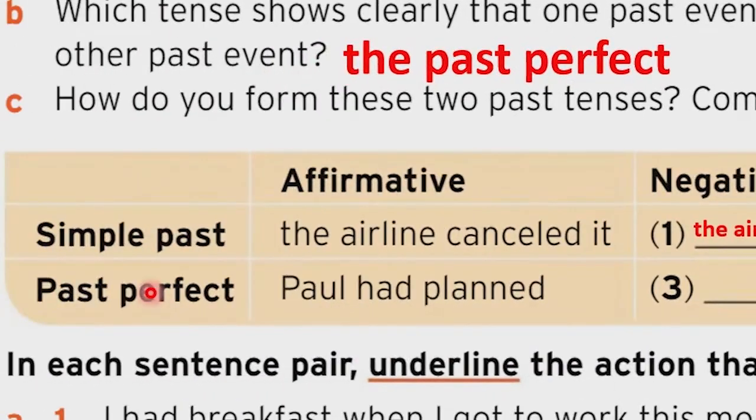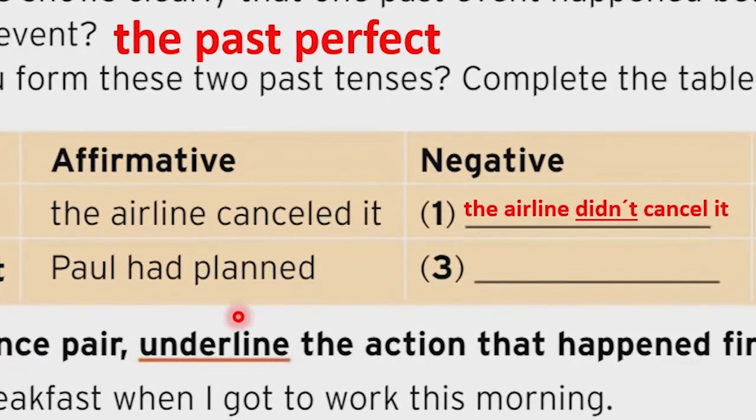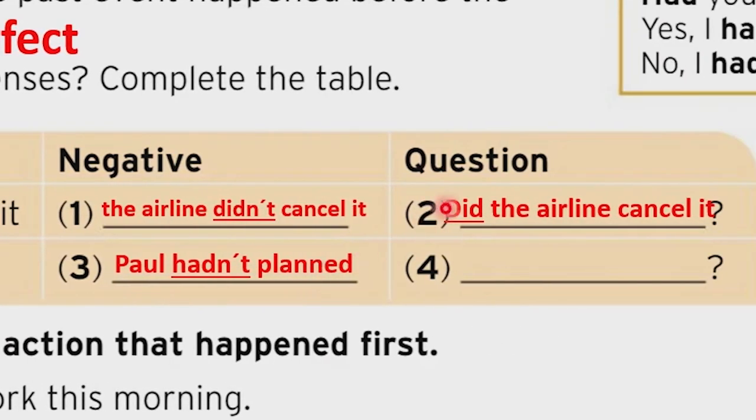Then we have the past perfect sentence. Paul had planned. How do you think that this sentence can be written in negative? You only have to change had to hadn't. Paul hadn't planned. And in the interrogative form, well, you just have to change had with the subject. Had Paul planned? All right, in this case, we must write the verb in past participle. Why is this? Well, let's give an explanation to the topic.